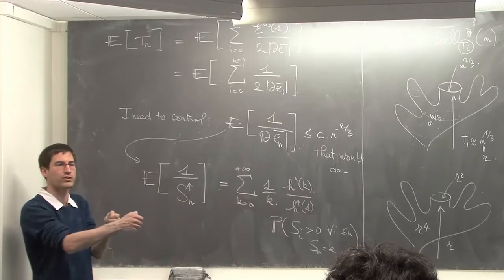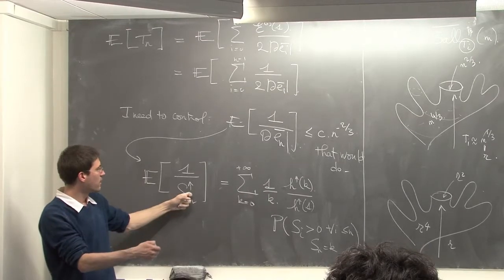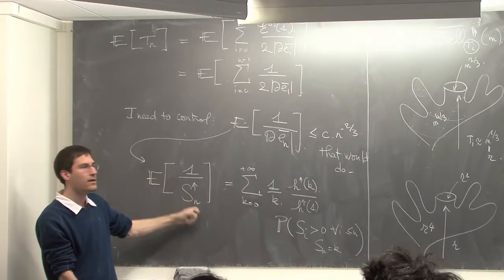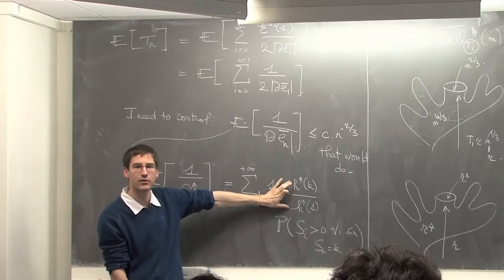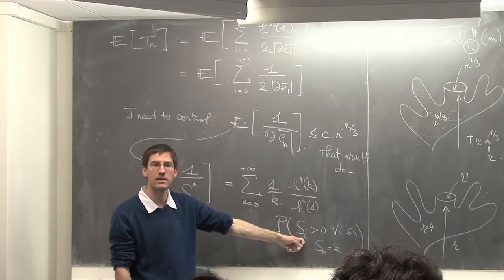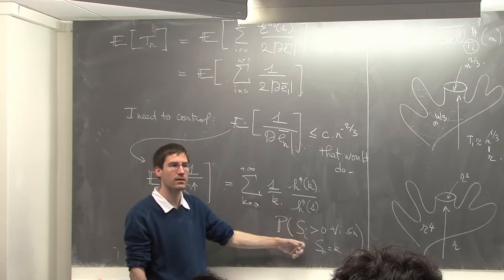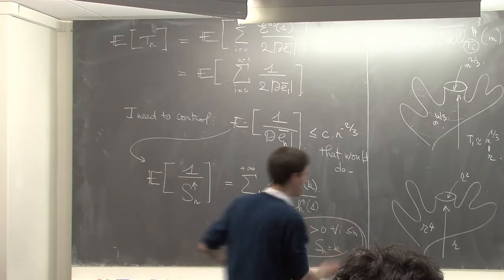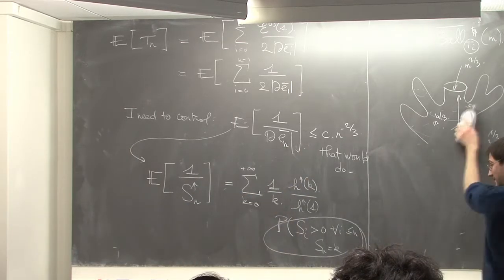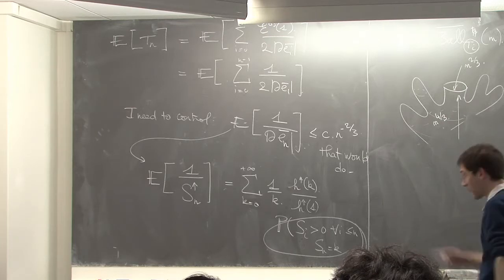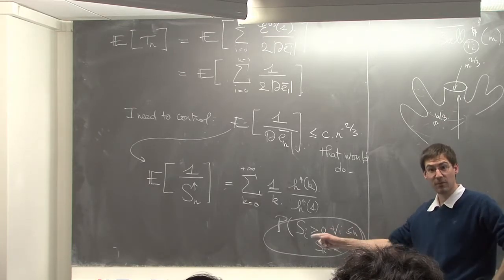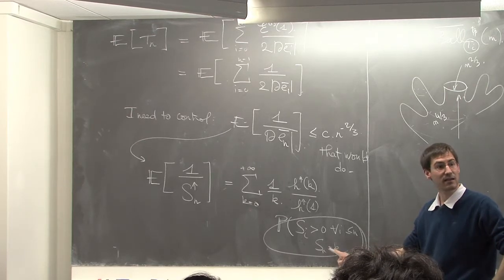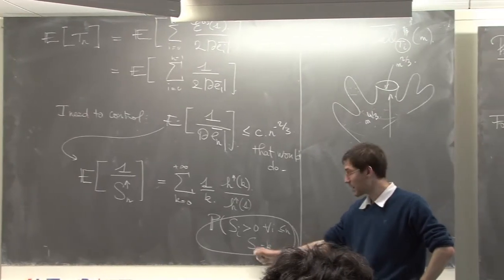If you ask a question on the H transform, what is the probability that this guy is at k at step n, then that's just the ratio of the H function on the allowed path. So you want to estimate this. But this, again, what is it? That's the probability that your random walk stays positive and is at k at time n.